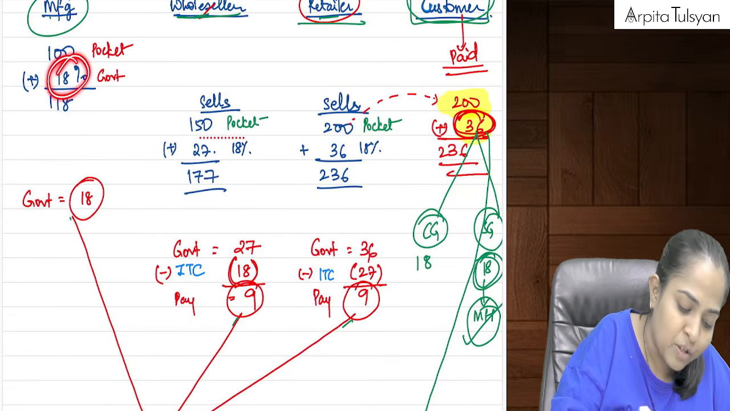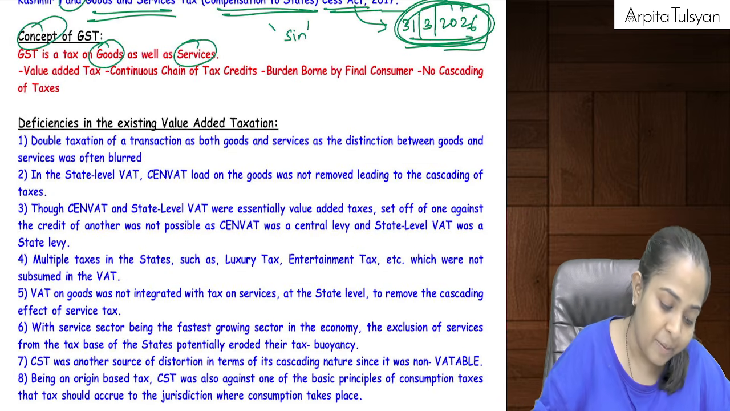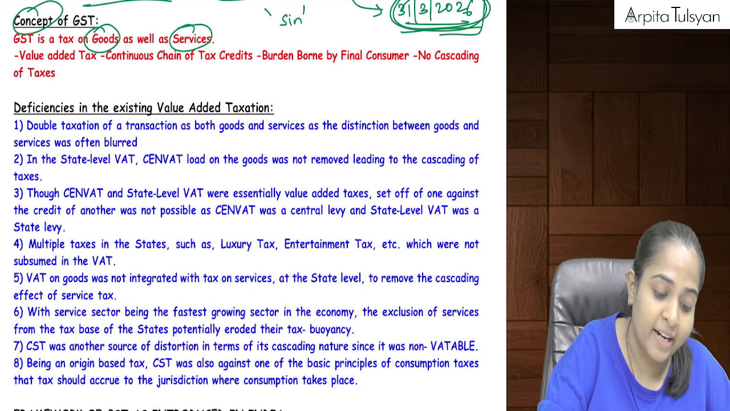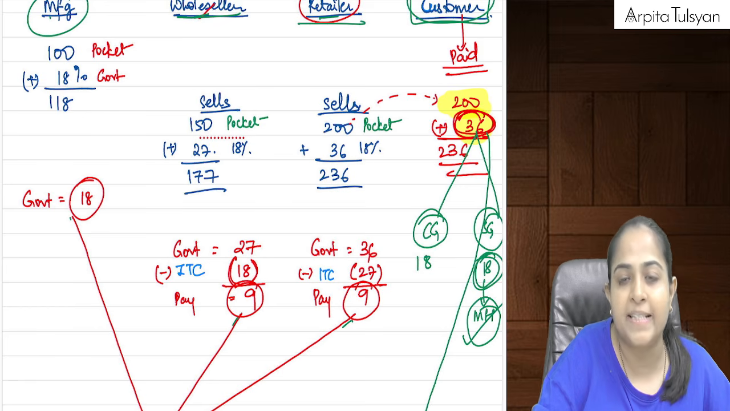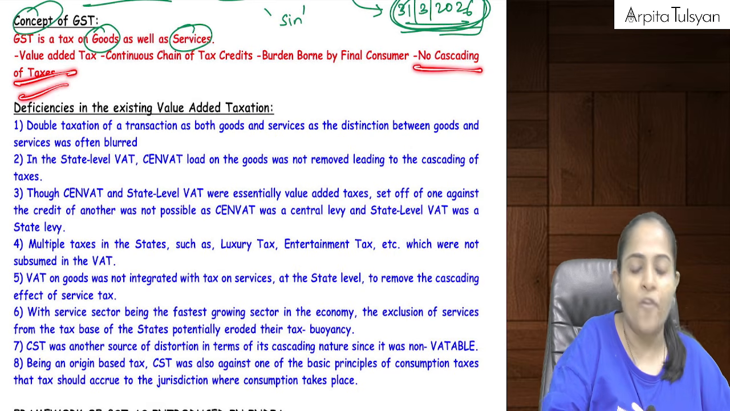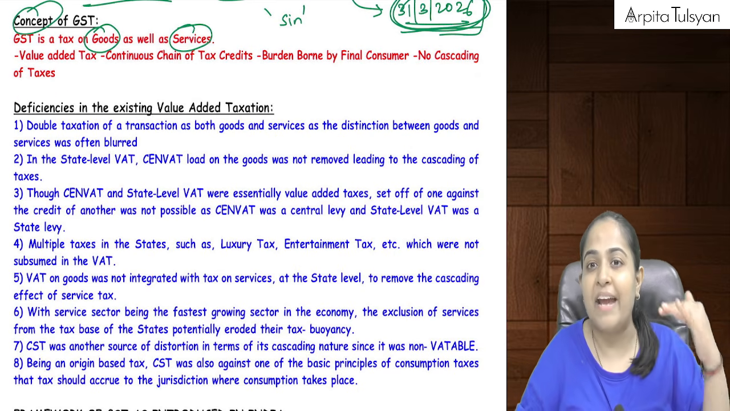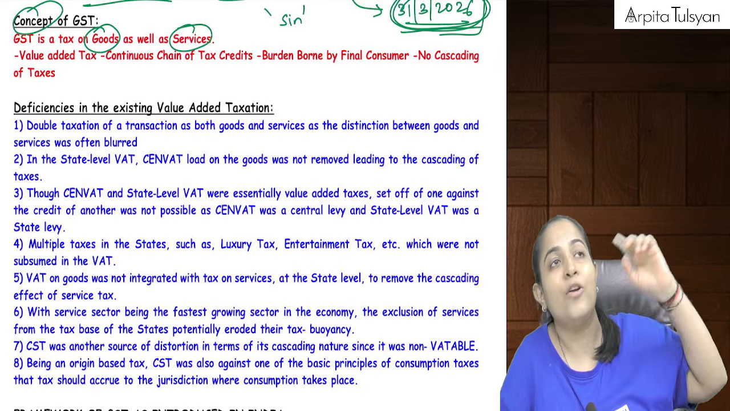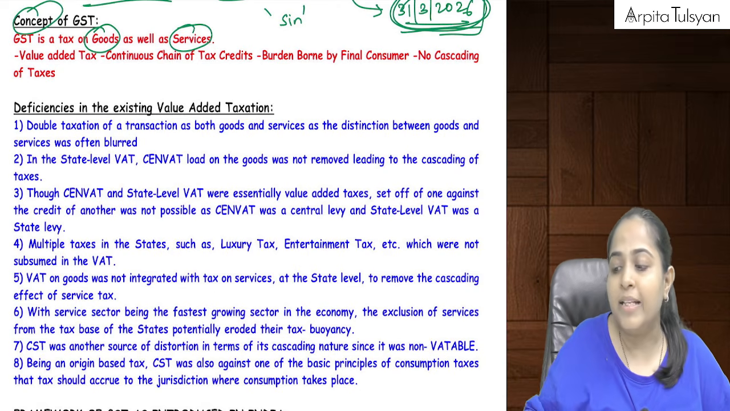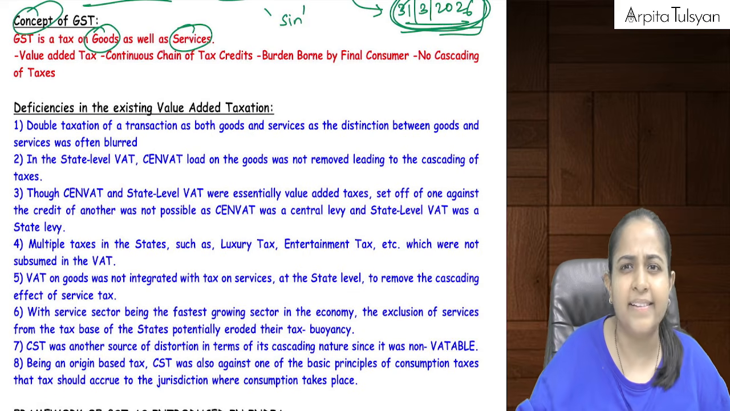Whatever tax was paid at the earlier level, that amount of credit we keep on getting at the next level. And the final burden is borne by the consumer. That also I have already explained. This 36 rupees is actually borne by the customer, which is received by the government, and there is no cascading of taxes. No cascading means there is no tax on tax happening. At every level, because we get the credit of the tax paid at the earlier level, there is no tax on tax. This is nothing but the concept of GST. Manageable till here, simple till here?